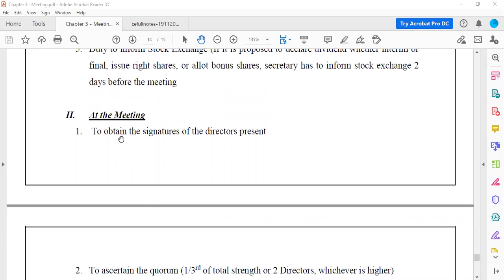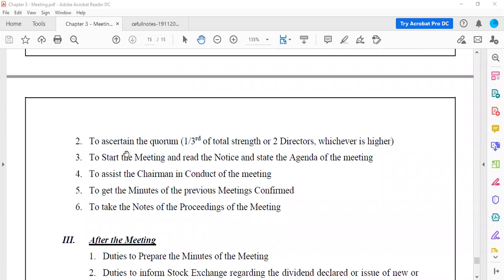Okay, so the company secretary has to obtain the signatures of the directors who are present, and then ascertain the quorum. Quorum is the minimum number of members, and then start the meeting, read the notice and state the agenda of the meeting. So the company secretary in every meeting has to start the meeting and read the notice. Reading of the notice is the work of the company secretary, and then they will also have to talk about the agenda of the meeting. Agenda of the meeting is the particulars that are mentioned in the meeting.